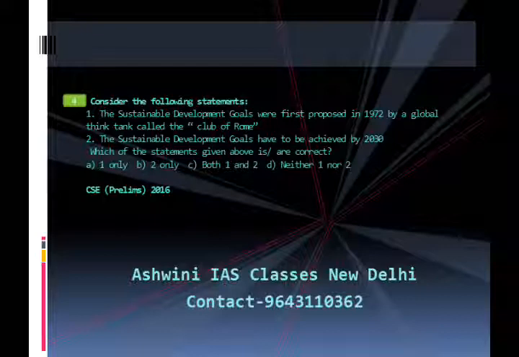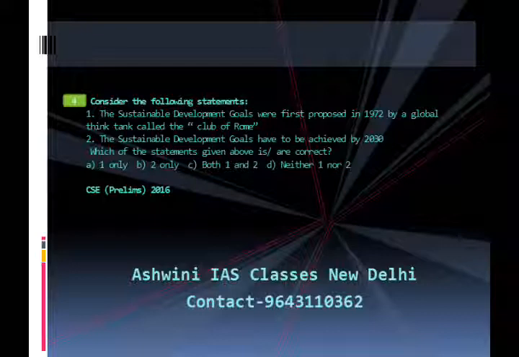Consider the following statements. First, the Sustainable Development Goals were first proposed in 1972 by a global think tank called the Club of Rome. Second, the Sustainable Development Goals have to be achieved by 2030. Which of the statements given above is or are correct? A. 1 only. B. 2 only. C. Both 1 and 2. D. Neither 1 nor 2.